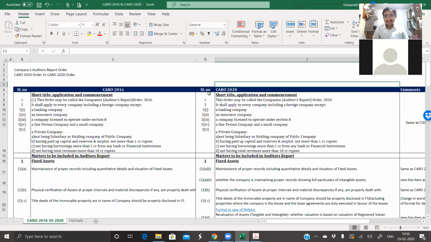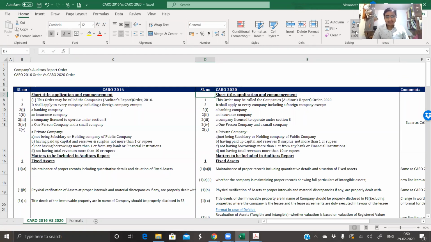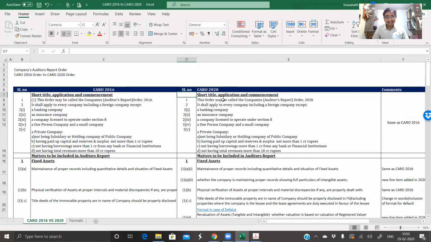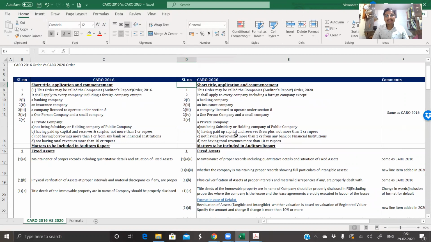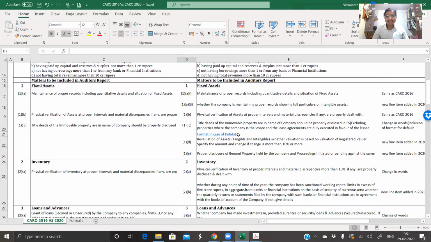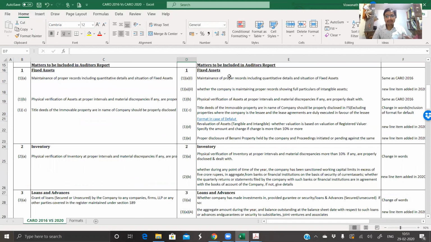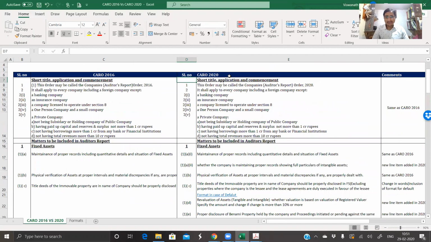As I said, the idea is not that you refer only to this document. Whatever is made up here is made by an article in the Hubli office. Her name is Sampada, new article. I had asked her to make a comparison clause by clause of CARO, so we have a document here which you can refer to. But whenever you have any doubt, try to refer to the guidance note and get into details. Today I'll just give you an overview of what the changes are. Anything in detail, we can go clause by clause later on.